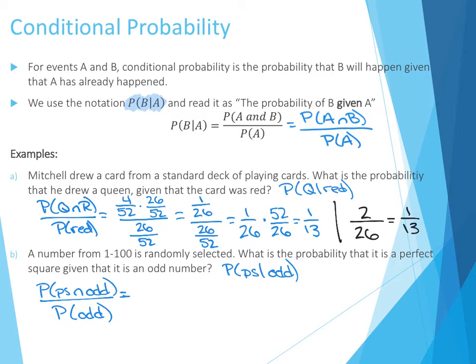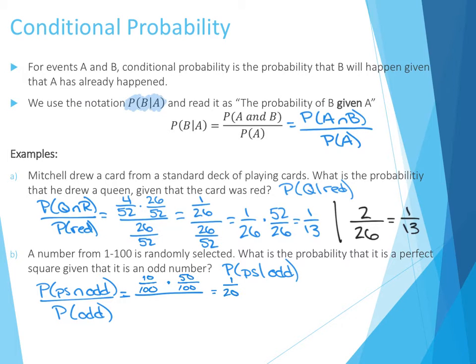So we know we're talking the numbers 1 to 100. There's 100 numbers in there. We have to know how many perfect squares there are in there, and I know there are 10. So the probability of being a perfect square is 10 out of 100 times there are 50 odds in those 100, which gives us 1/20th.